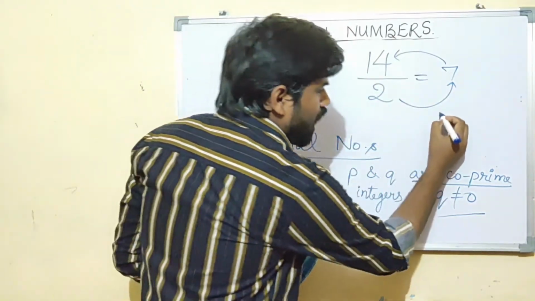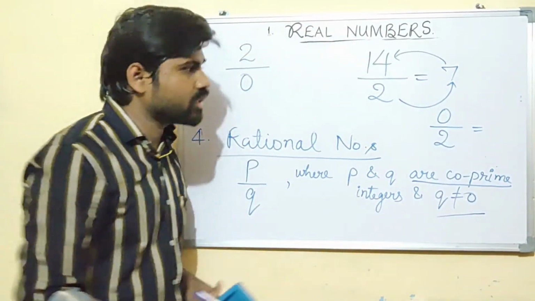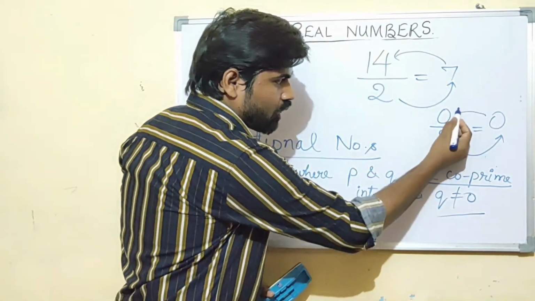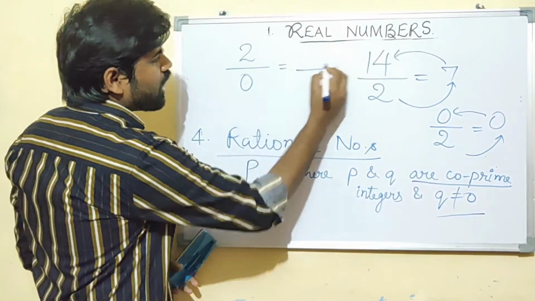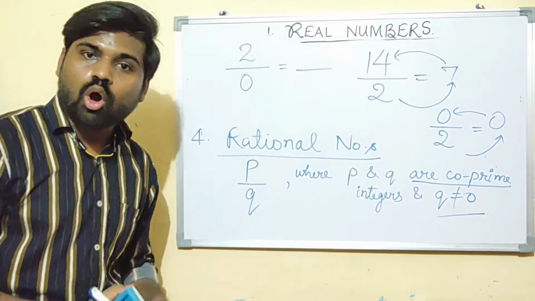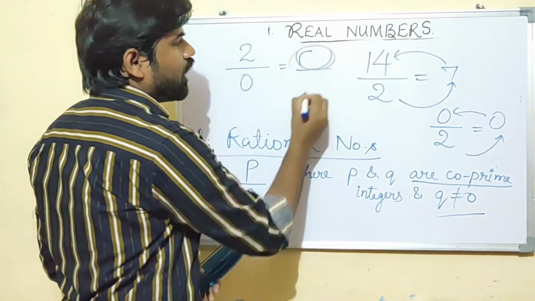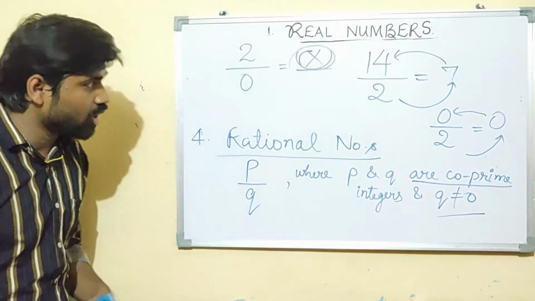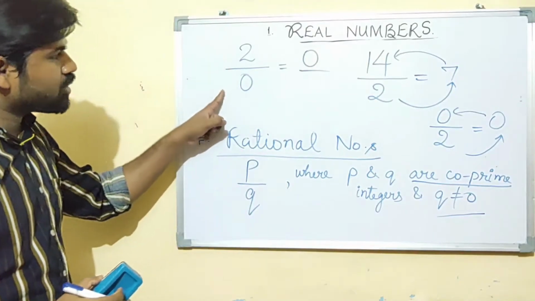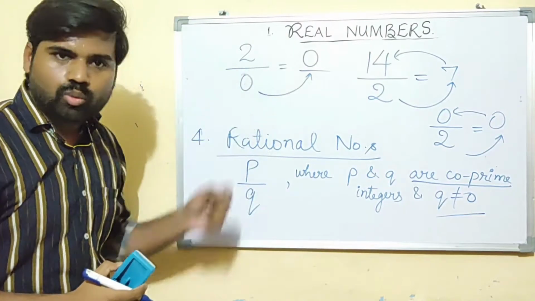And if I ask you 0 divided by 2, what will be your answer? Right, 0. And if I multiply 0 by 2, you will get the number back, right? Now if I write 2 upon 0, can you tell me what number I should write here? Think. Is it 0 or 2? We cannot write a number here, because if you say 2 divided by 0 is 0, then try to multiply 0 and 0. Are you getting 2 back?